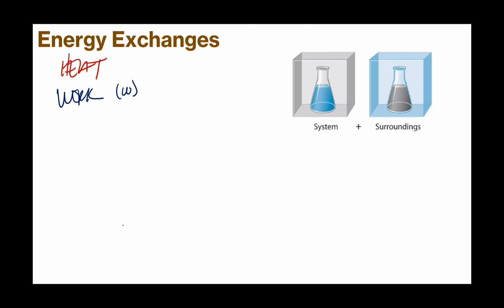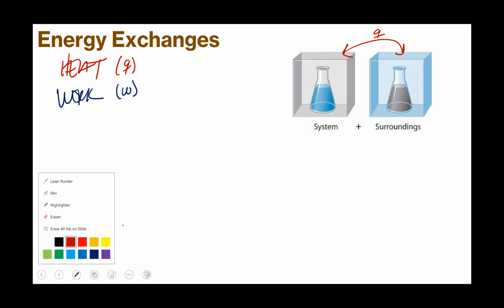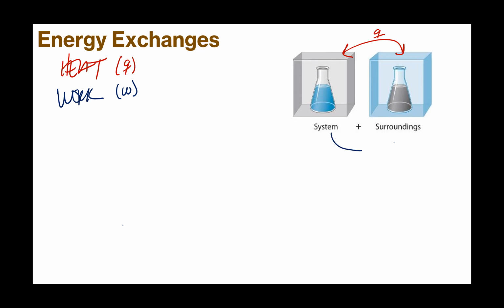Work is W, and heat is Q. If the heat comes out of the system, it goes into the surroundings. We always reference the system, so if the system takes in heat, it's taking it from the surroundings. We can say the system did work on the surroundings, or the surroundings did work on the system. And so we have work there as well.